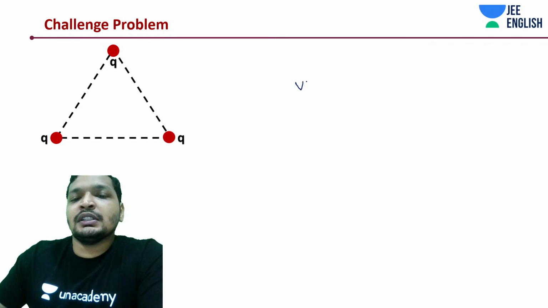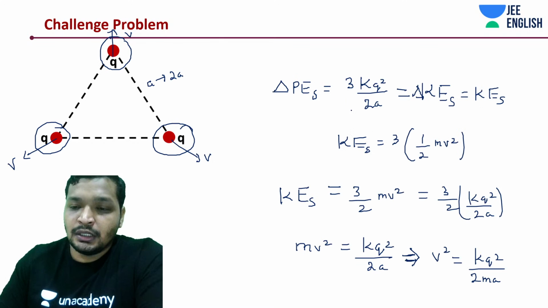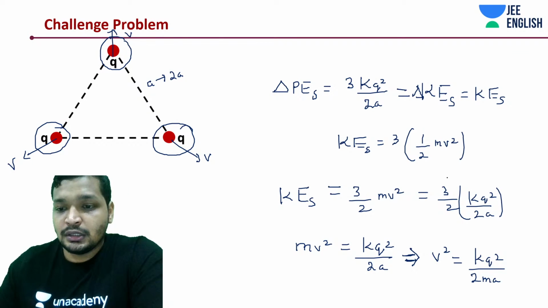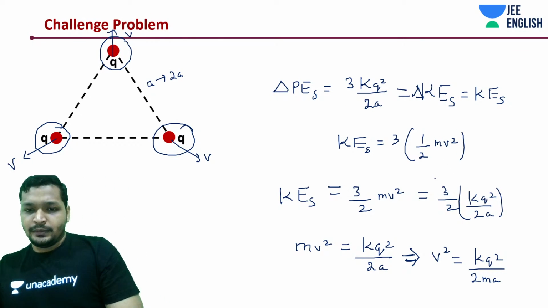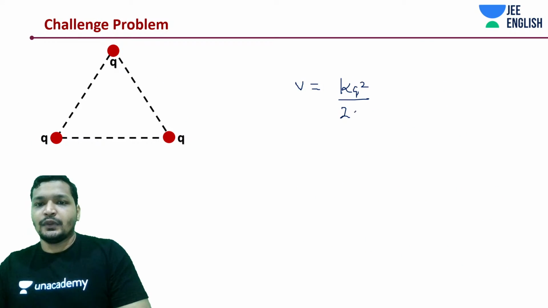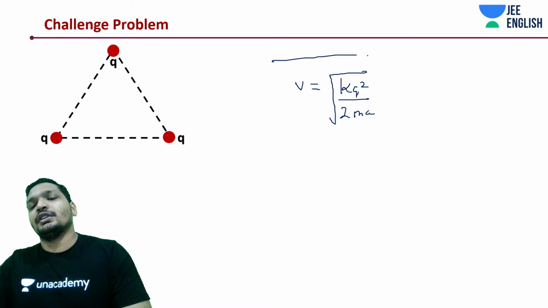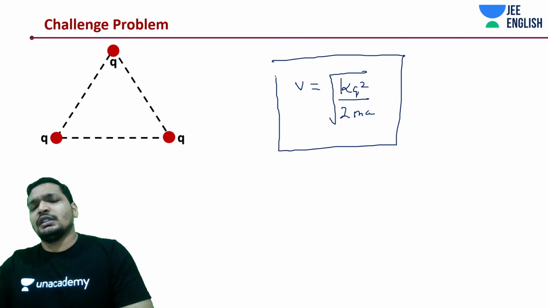Now how much is v? V is k into q square by 2m. This is the velocity of the charges.